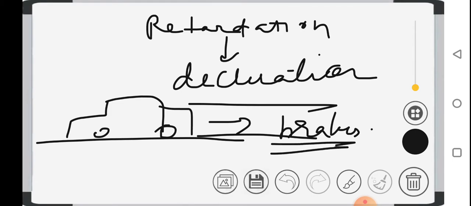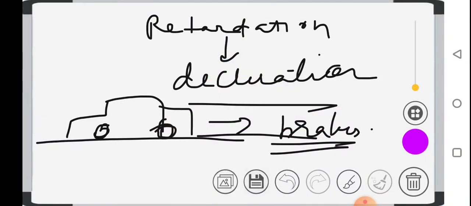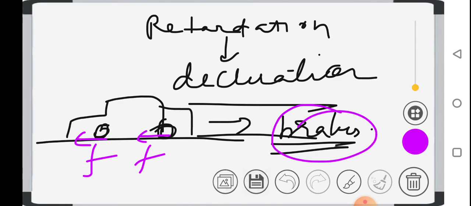Due to friction between the tires of this vehicle and the road, when you applied a brake, there comes a decrease in velocity.